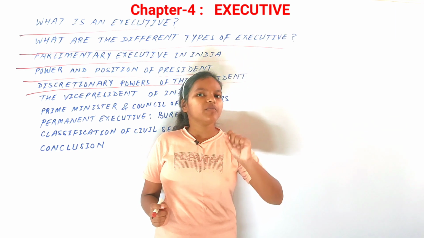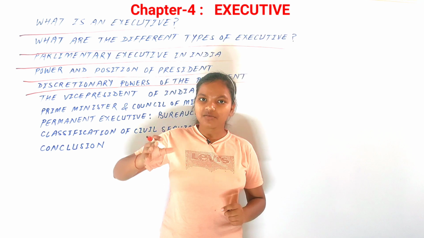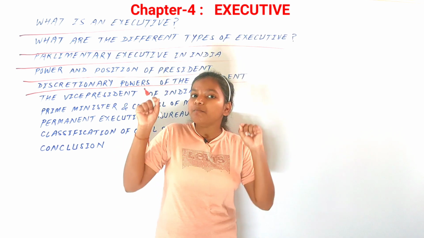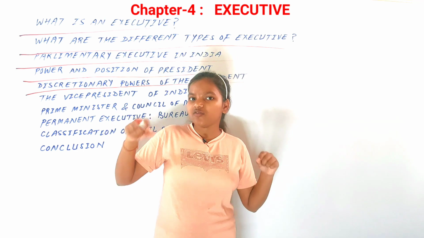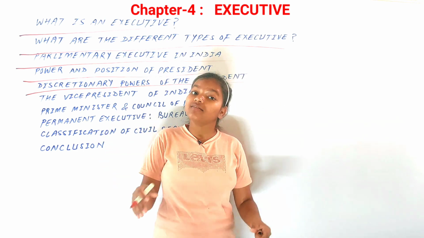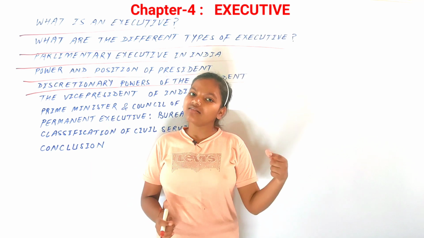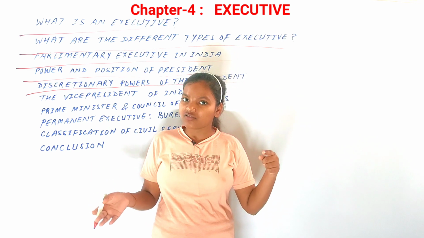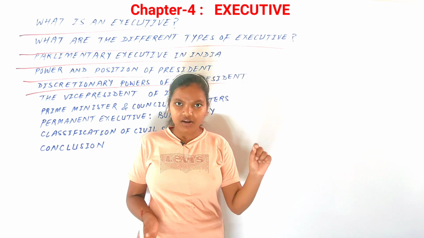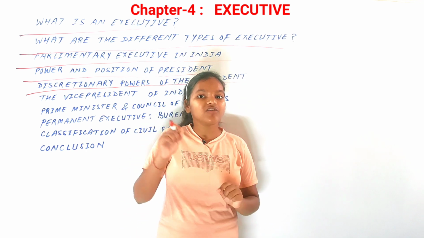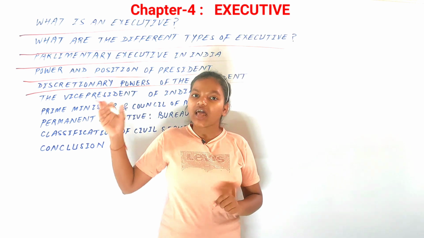Now in veto power, what happens is that the president has the power. First one was the advice. Second one could be if a bill before becoming a law is passed to the president and is sent back for reconsideration and is again sent to the president by the council of ministers without any change, then the president can't do anything about that. But in this veto power, there has not been a mention of a time limit.